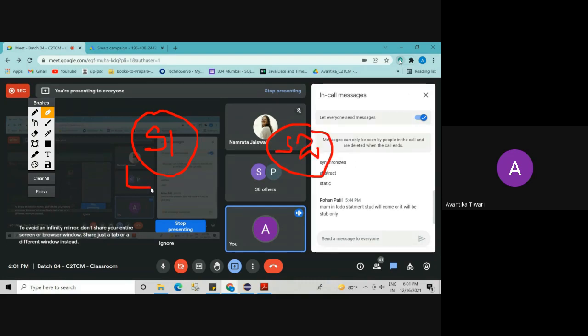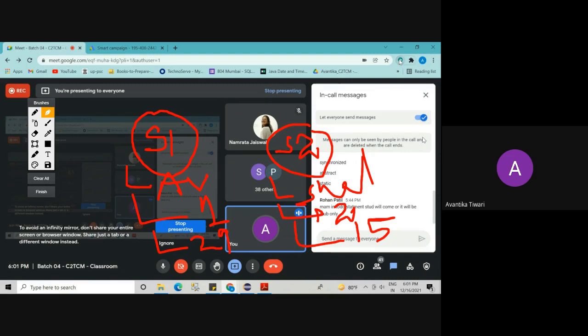And now S1 object is Avantika, roll number 1, age 29. And S2 is Shalini, roll number 2, Shalini's age is 15. Like that, we have different values for different objects.